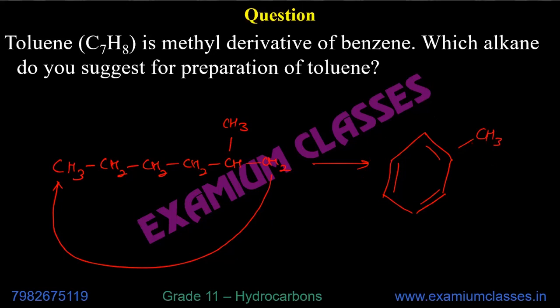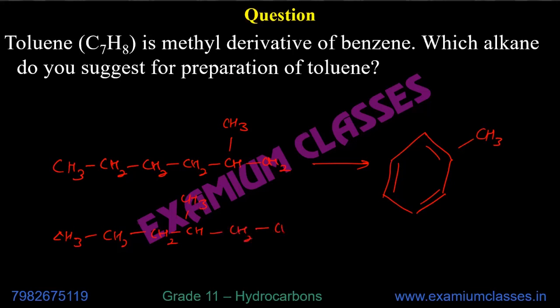Whether it is like this or like this, the answer will be the same. Although these two compounds are different, the reactants are different, the answer will be the same because you join these two ends. The methyl group can be attached to any one carbon. That will result in toluene.